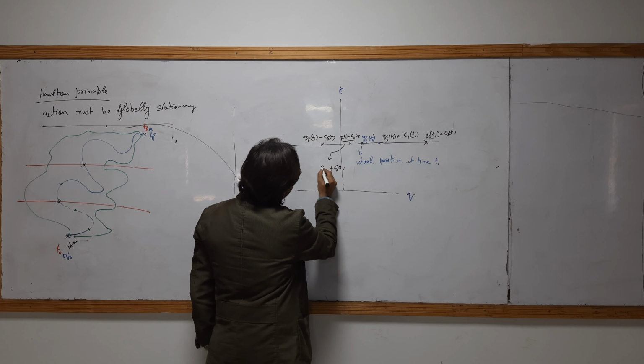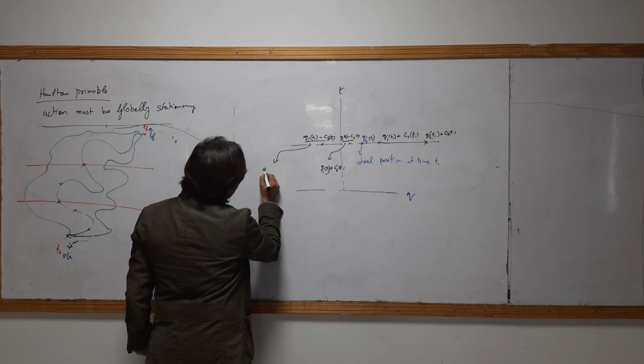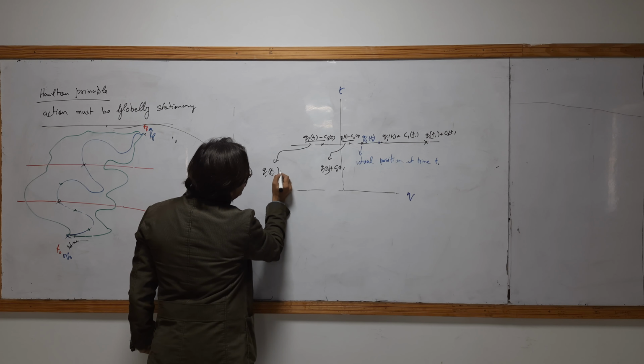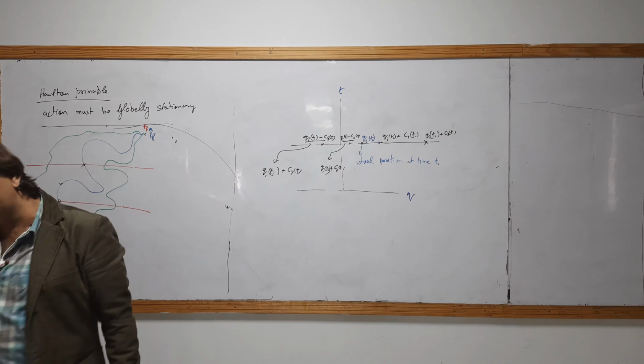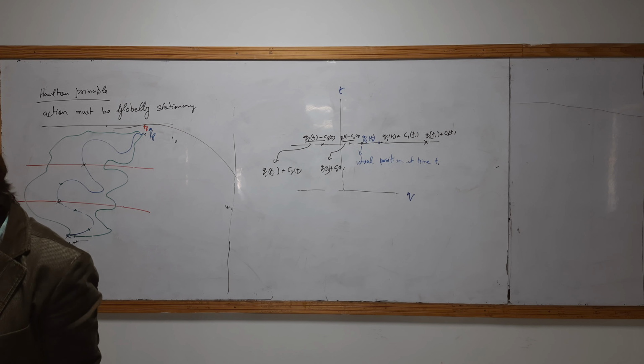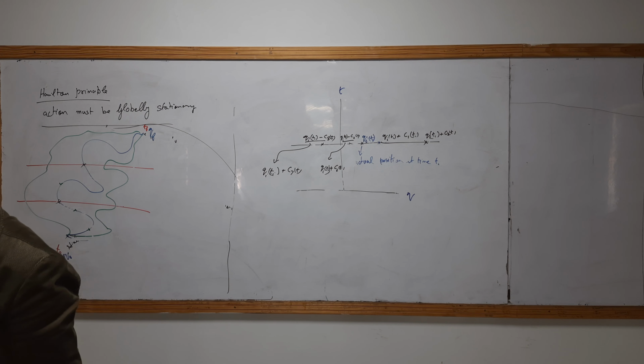And I write this as qi(ti) plus c7. The c7 is a new constant. That does not mean the number 1, 2, 3, 4, but that it may be any arbitrary constant.